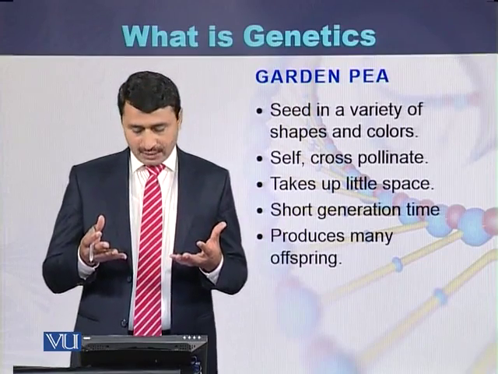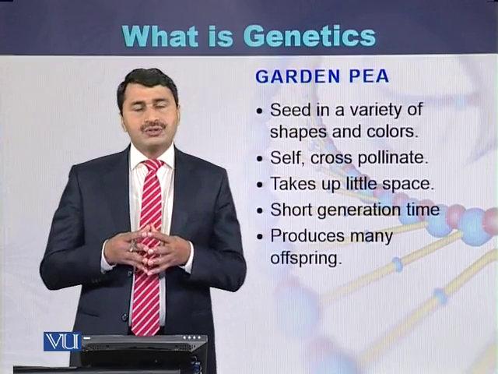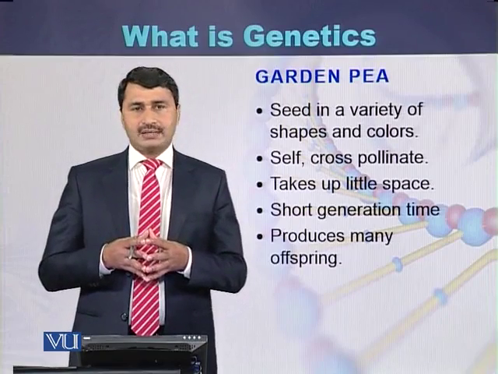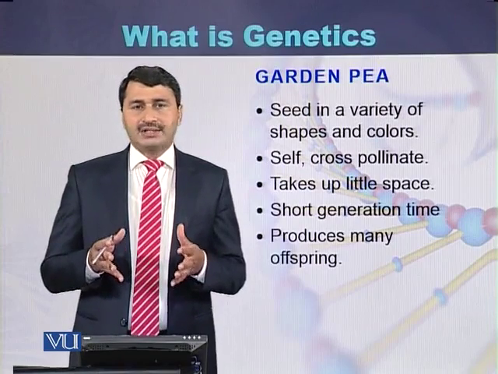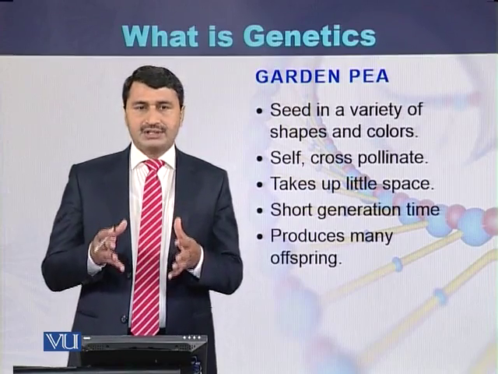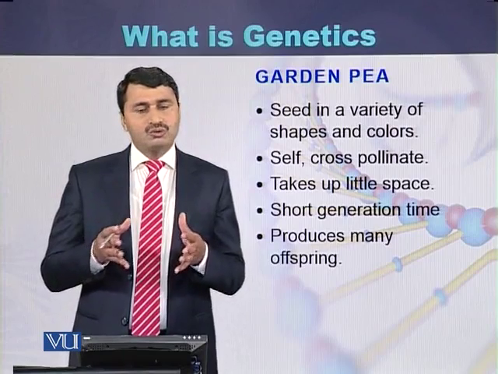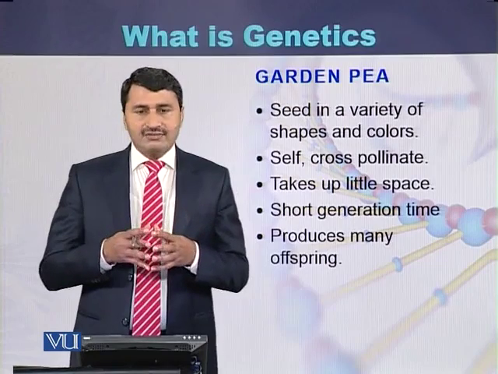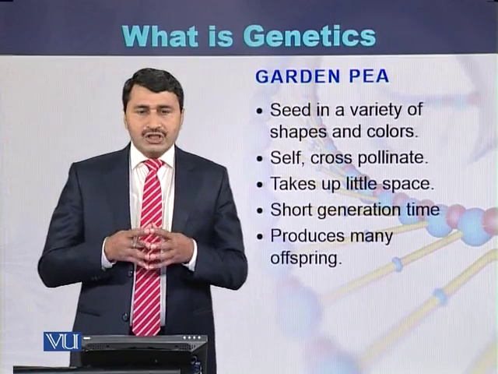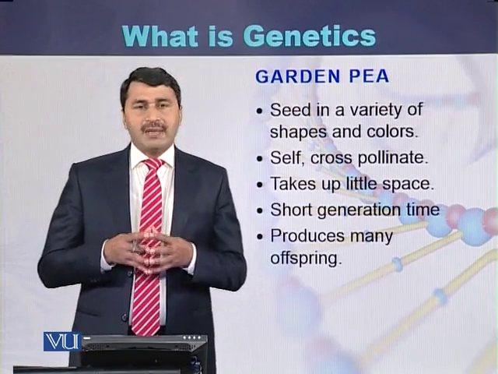This plant produces many offspring at a time. So there are many characteristics that helped Mendel in performing the experiments as well as in formulating his laws.